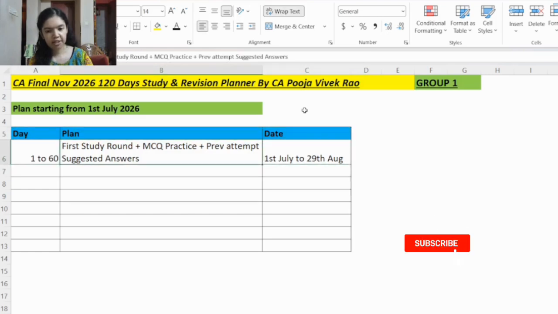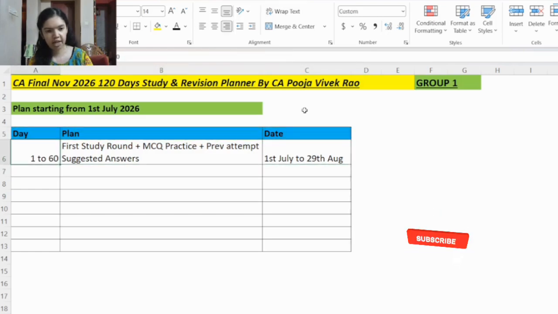And one more important thing is, in this study round 1 plus throughout the entire study plan, we won't be studying one subject alone. We'll be smartly rotating between all the subjects. This is very, very important, because the passing criteria is 40 marks in each subject, but in aggregate we should secure 50%. So we should smartly rotate between each subject, so that each of the subjects is covered in equal proportion, and it's easier for us to secure the aggregate marks. I will tell about this as we go forward in this plan.